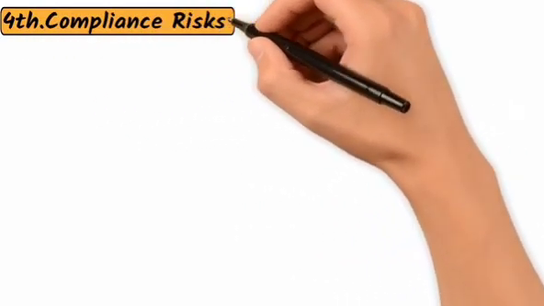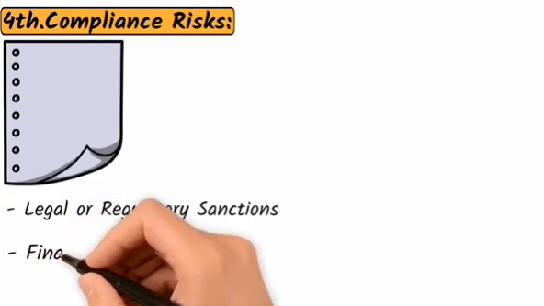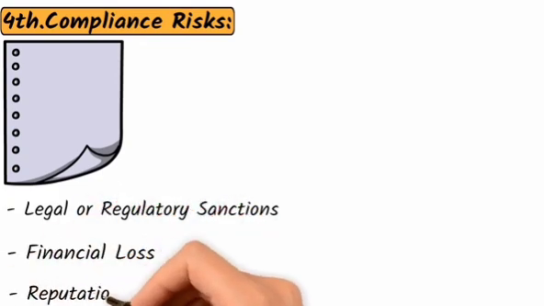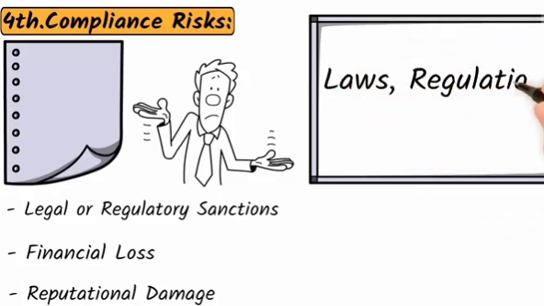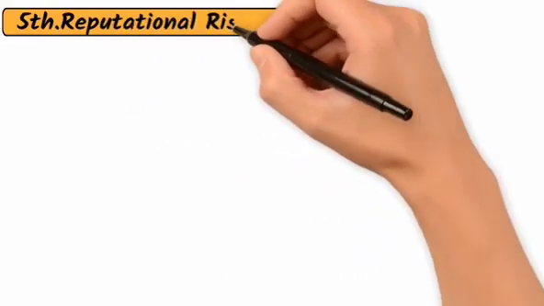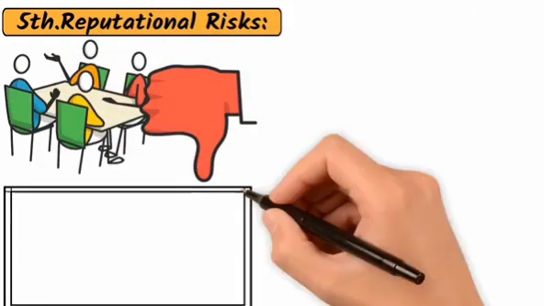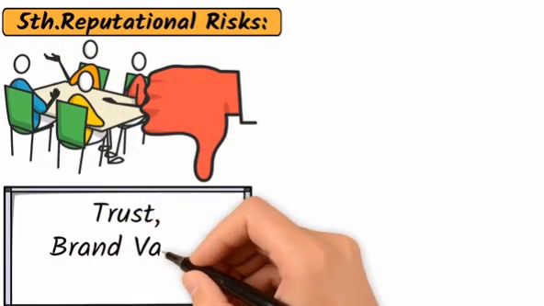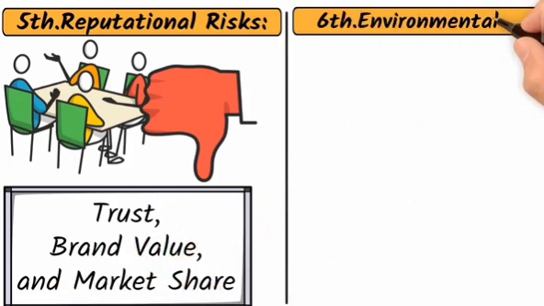Fourth, compliance risks. These involve the potential for legal or regulatory sanctions, financial loss, or reputational damage due to non-compliance with laws, regulations, or internal policies. Fifth, reputational risks. These are risks that can damage an organization's reputation, leading to loss of customer trust, brand value, and market share. Sixth, environmental risks.